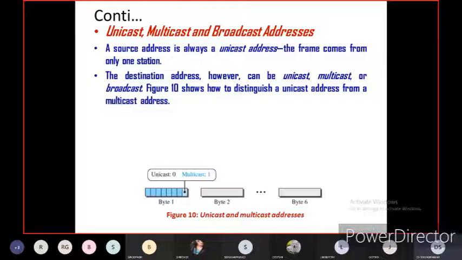So unicast is always 0, multicast is always 1. We are seeing byte 1, byte 2, up to byte 6. The address is always 6 bytes, as we saw in the example. So you should know that the source address is always unicast, coming from only one station. Let me give you one example.